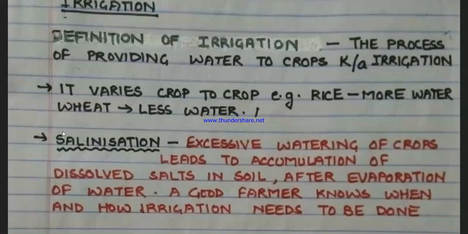Coming to our next important heading, what is salinization? When we are providing water to the land, if the soil is not leveled, what will happen? Water will get accumulated at different places. This excessive watering, or accumulation of water, will lead to accumulation of dissolved salts in the soil. So when the water evaporates, what will be left behind? Only salts will be left behind. This process of increase in the salt content of soil after evaporation of water is known as salinization.